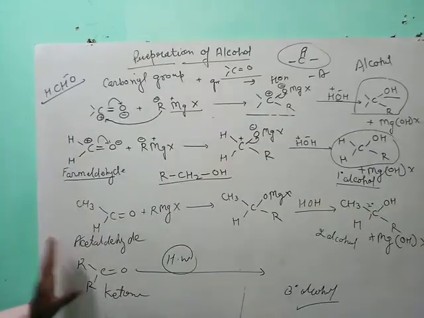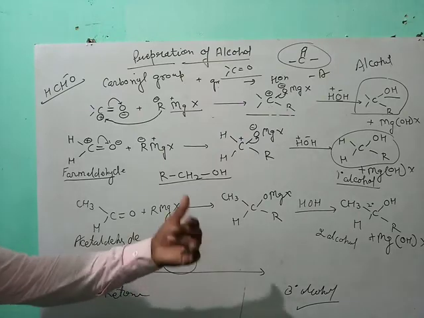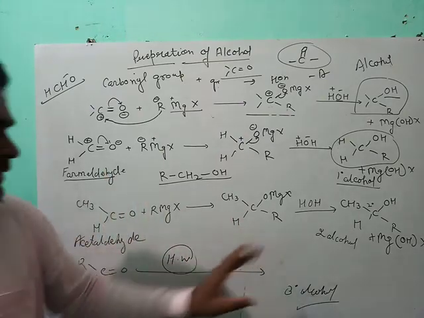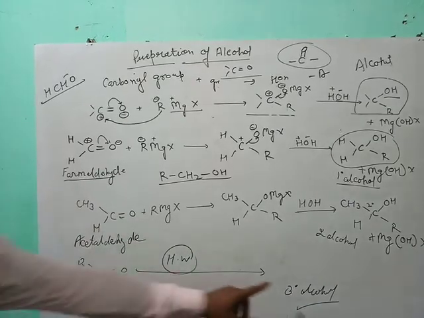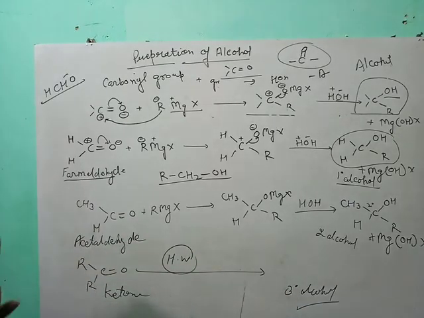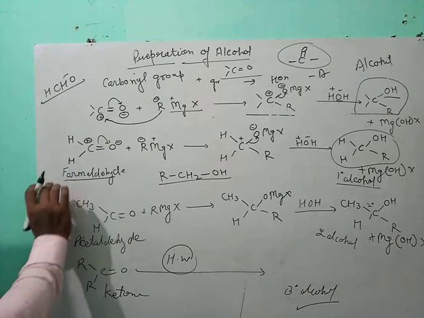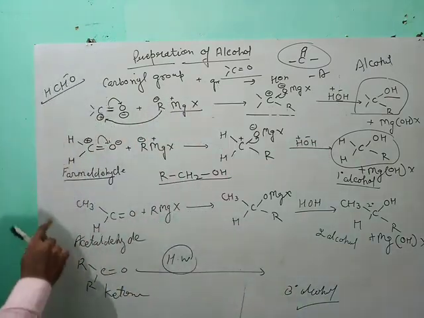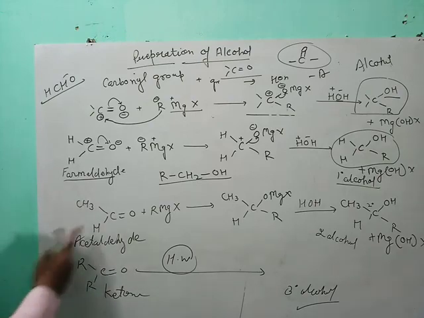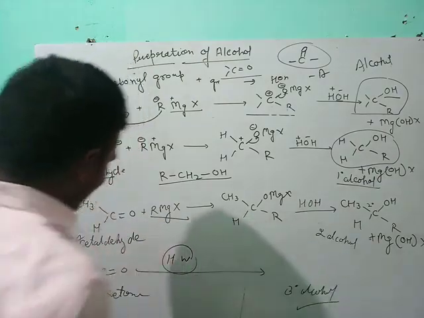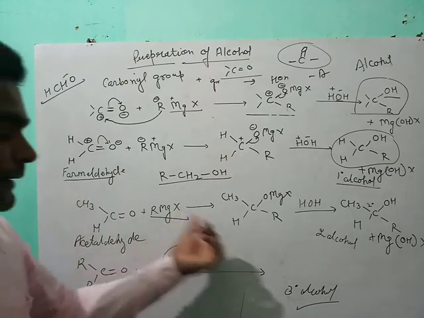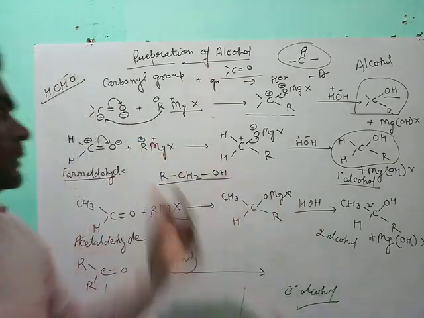All students should complete this reaction in their notebooks and form the tertiary alcohol from the ketone. So we can say that from formaldehyde, Grignard gives primary alcohol, from acetaldehyde, Grignard gives secondary alcohol, and lastly from ketone, Grignard gives tertiary alcohol.